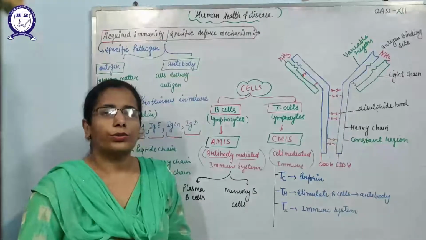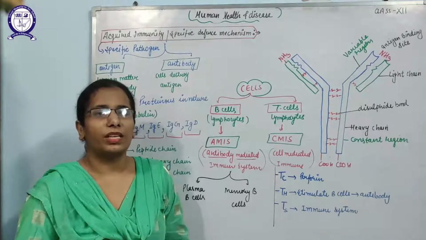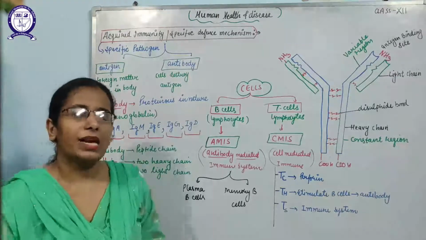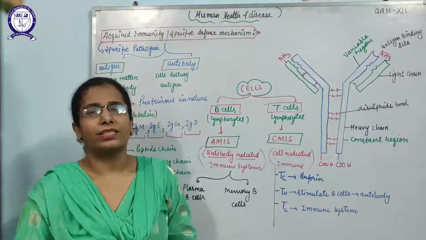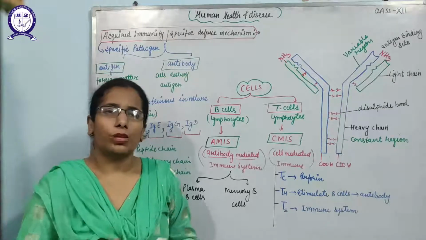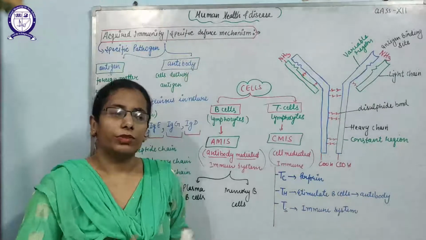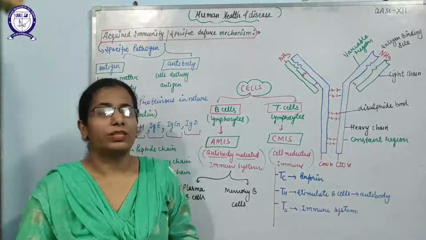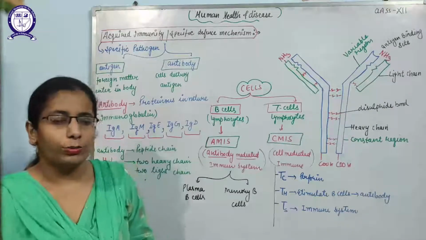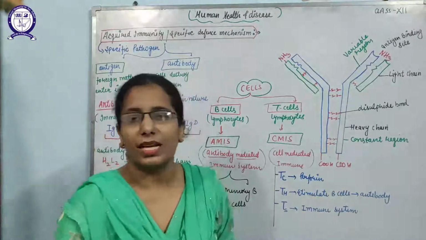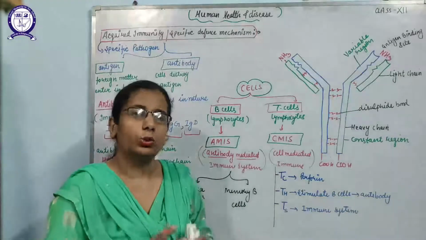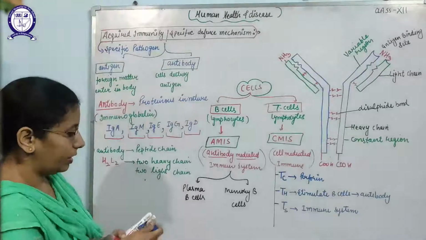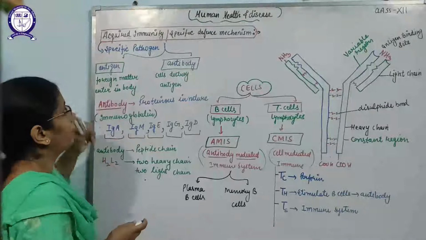Okay students, now after discussing the innate immunity, that was the inborn immunity, we will discuss the acquired immunity. As I have told you, acquired immunity is the immunity that is developed in an organism when it comes in contact with pathogens after birth. After birth, a number of pathogens will try to enter the human body, and the human body will recognize those pathogens and produce a specific type of cells against them to kill them. So acquired immunity is specific in nature. That means it will kill specific pathogens.